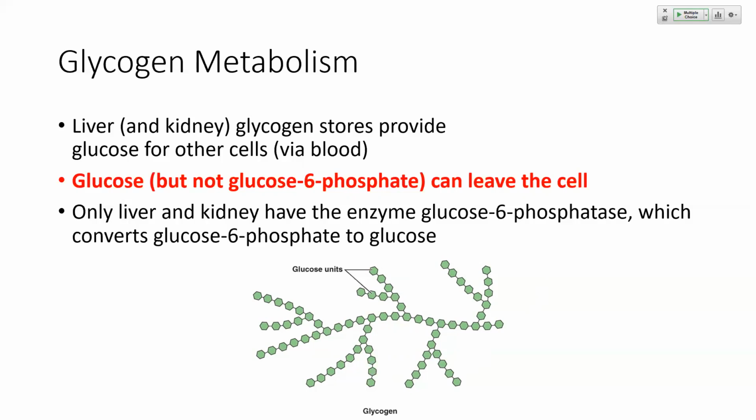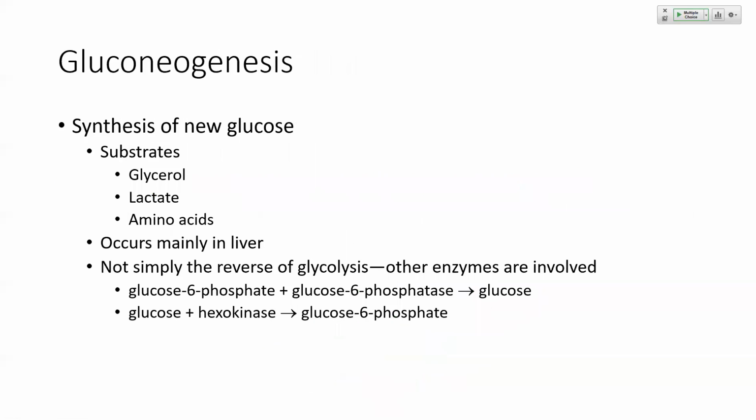So basically we have a polysaccharide at the bottom. This is how glycogen is stored. And then we can break this down. It must be in the form of glucose to be exported from the cell to go into the bloodstream and make its way to other tissues to be metabolized.